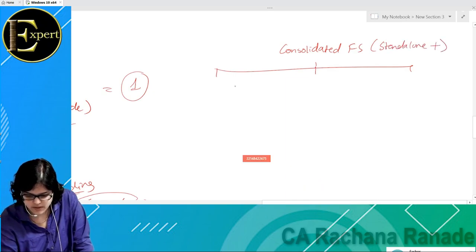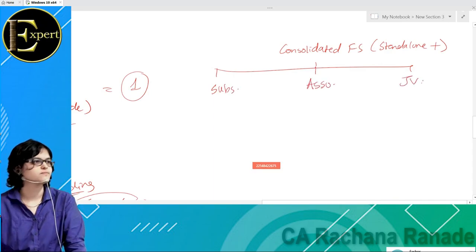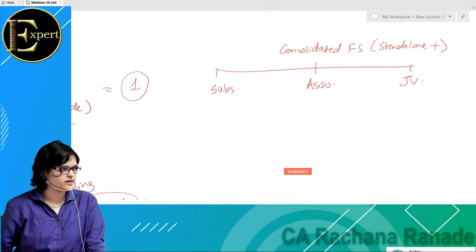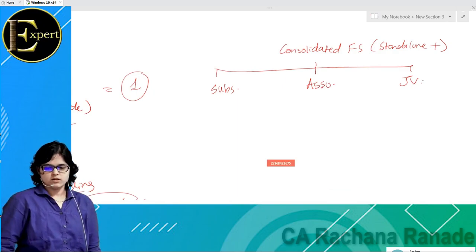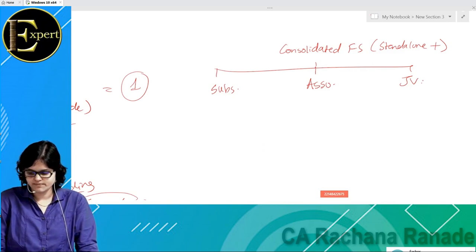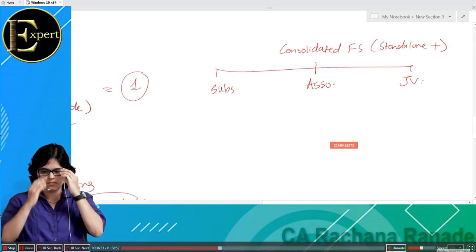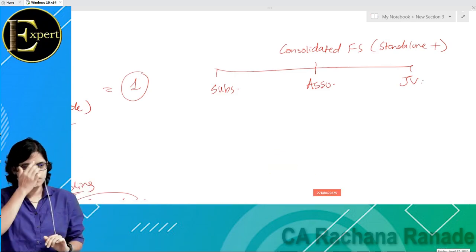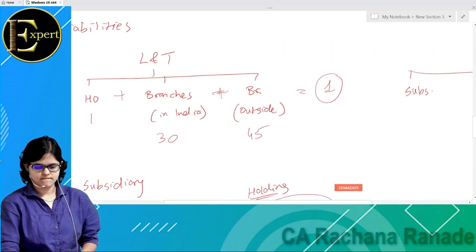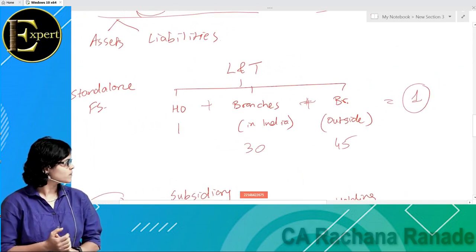Is this okay? Shall we quickly note down whatever I discussed right now? Yes. The very first concept I talked about is what is a standalone financial statement. Standalone financial statements. So if you want to quickly draw this, standalone financial statements of L&T will include what?